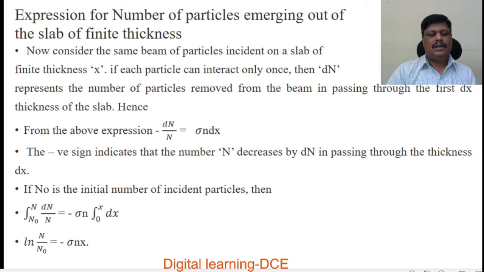By substituting the limits, we get ln n by n0, since the integral of 1 by n is log n. By applying the limits, we get log n by n0 equal to minus sigma n integration from 0 to x, so only x is there: minus sigma nx.